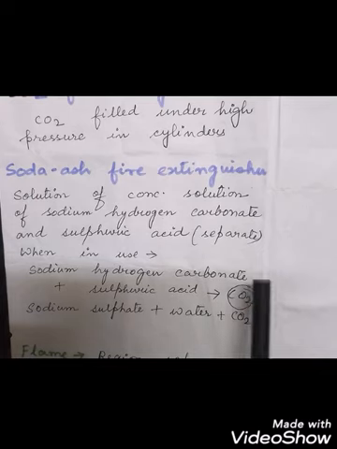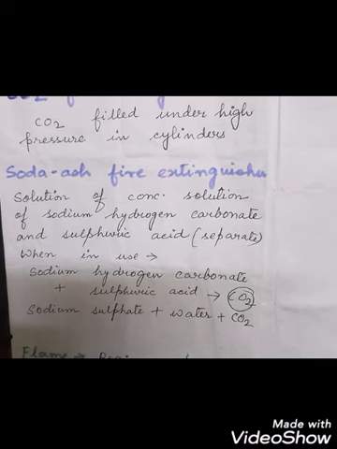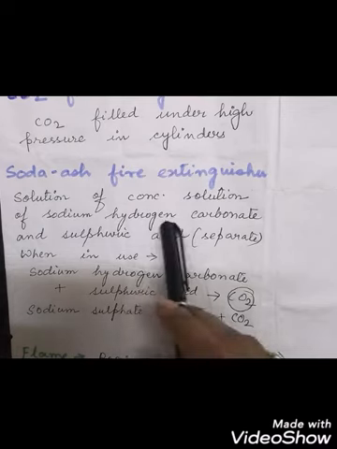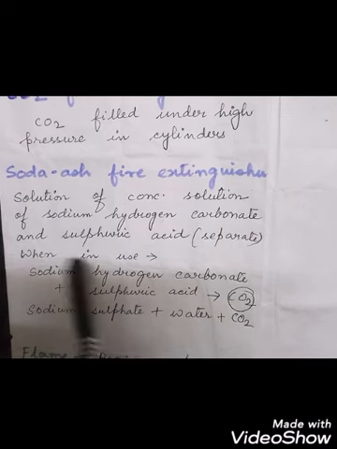That is, sodium hydrogen carbonate plus sulfuric acid will liberate carbon dioxide. In the process, the reaction gives sodium sulfate plus water plus carbon dioxide. The main thing is the liberation of carbon dioxide. This carbon dioxide will be helpful in extinguishing the fire. So what is the reaction? The sodium hydrogen carbonate reacts with sulfuric acid to form sodium sulfate, water and carbon dioxide.